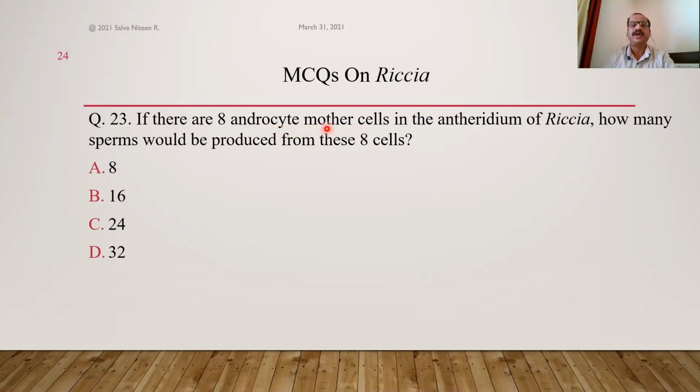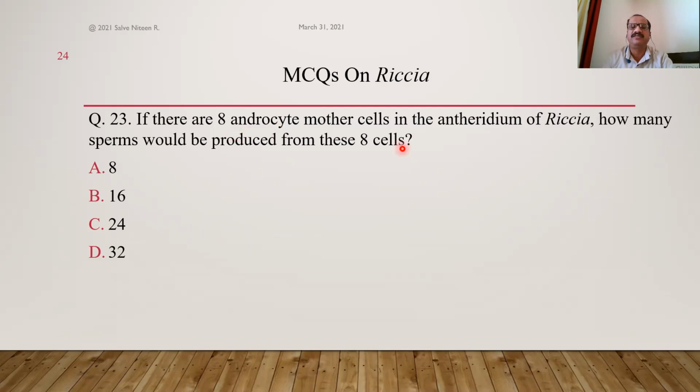Now, each androcyte mother cell divides diagonally to produce 2 triangular androcytes. So each androcyte mother cell produces 2 androcytes, and this androcyte is also called an antherozoid mother cell. That is, it gives rise to antherozoids or spermatozoids or simply sperm, the male gametes. From each androcyte mother cell, 2 androcytes are produced, and each androcyte then just metamorphoses. There is no further cell division, but it metamorphoses into the sperm, a spirally coiled biflagellate structure.